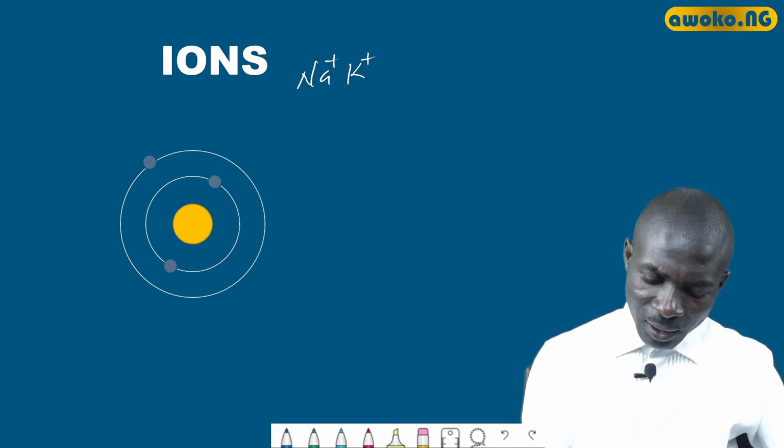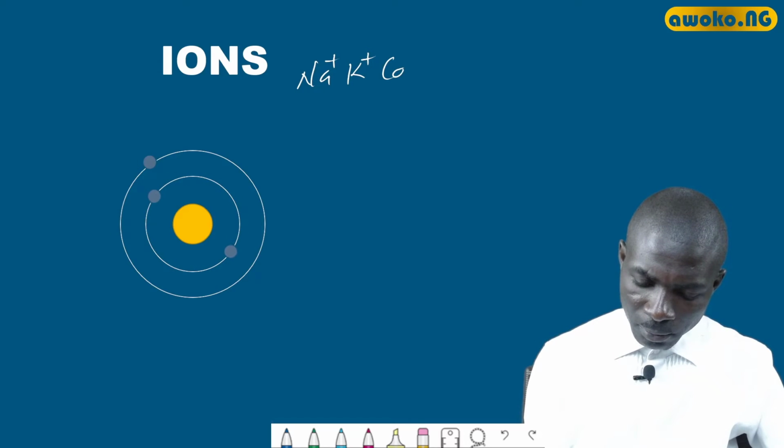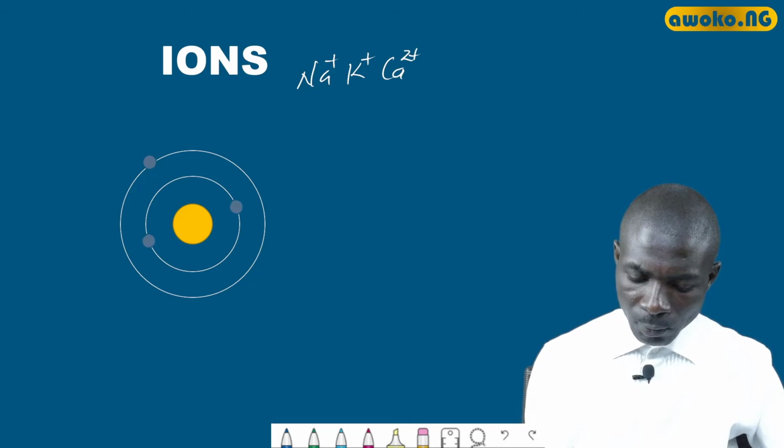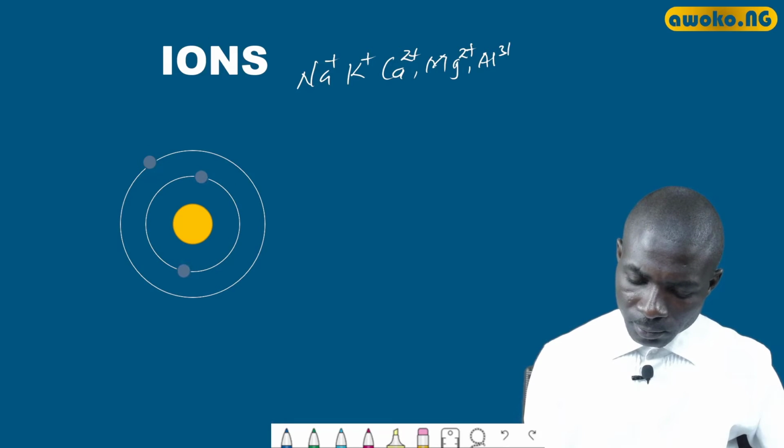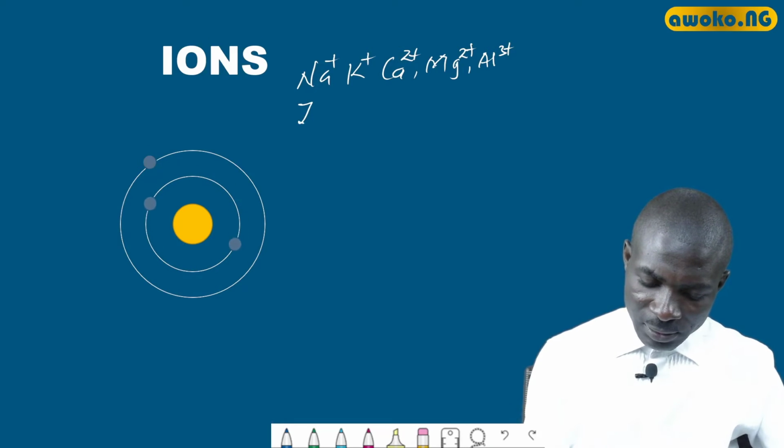We also have another example, the calcium ion. We have the magnesium ion, the aluminum ion, the zinc ion, and the lead-2 ion.